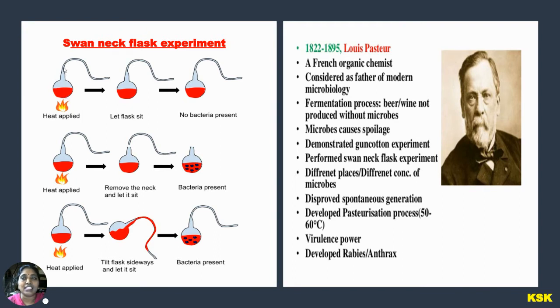As the swan neck is very long and thin, the contact of air with the culture medium is very difficult, and the air cannot enter easily. Therefore, when the flask was kept aside for some time after heating, there was no growth of bacteria.